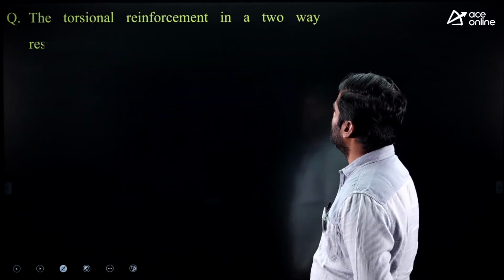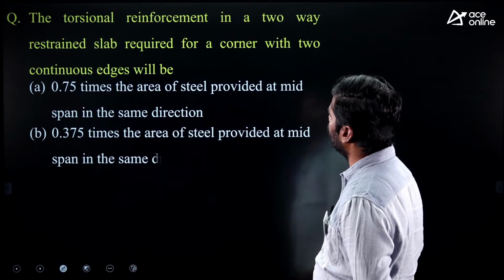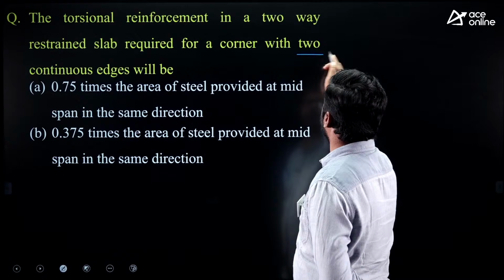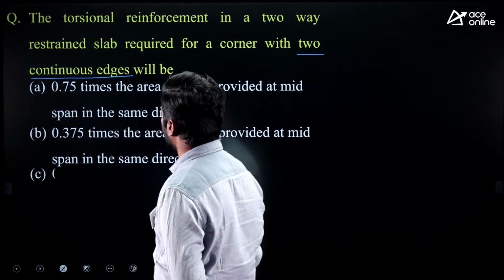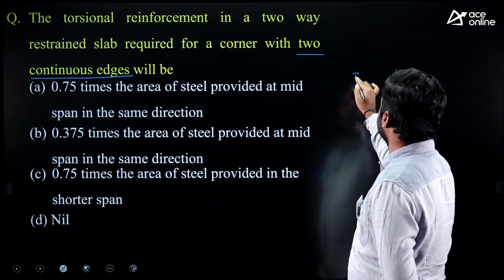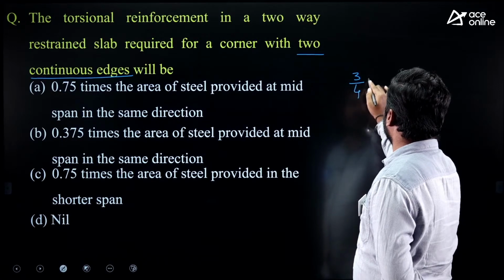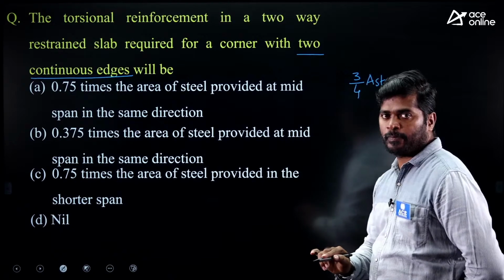Next question. The torsional reinforcement in a two-way restrained slab required for a corner with two continuous edges. Two continuous edges will be at any corner. If both edges are discontinuous, torsion steel required is 3/4 of Ast XX.